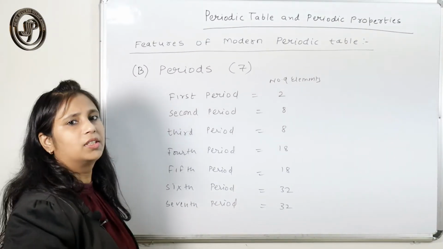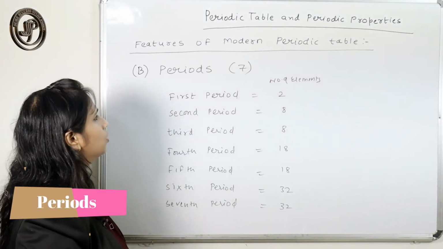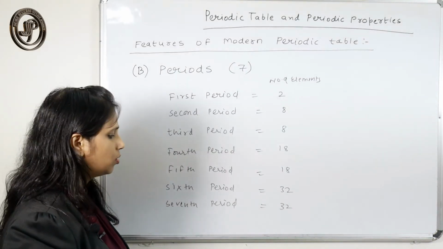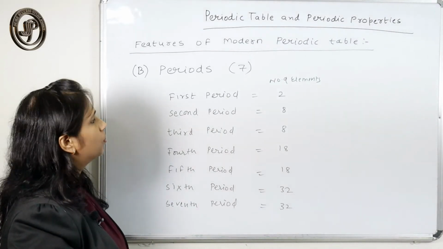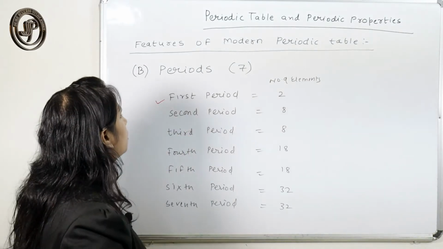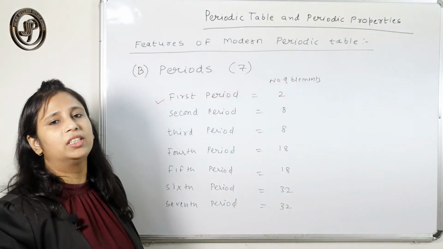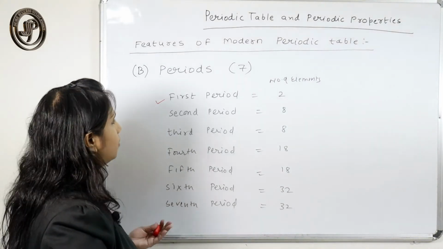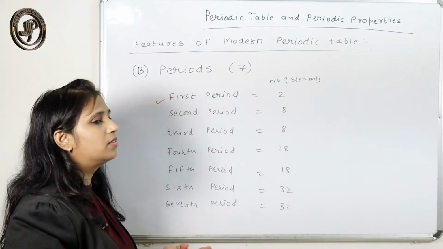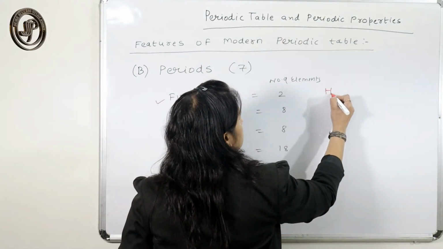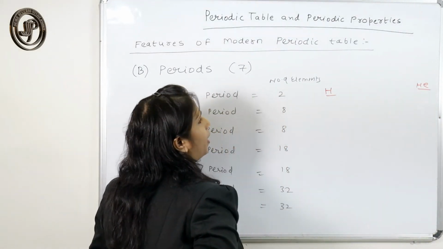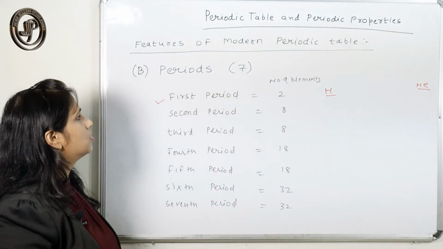Next is periods. There are 7 periods. These are horizontal rows. Just like groups are vertical columns, periods are the horizontal rows in the periodic table. Here you should know how many elements are there in the first period. Only 2 elements are present in the first period, and you can also memorize their names: the first is hydrogen and the second is helium.